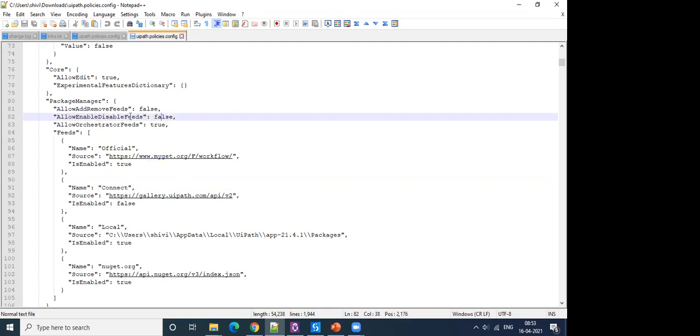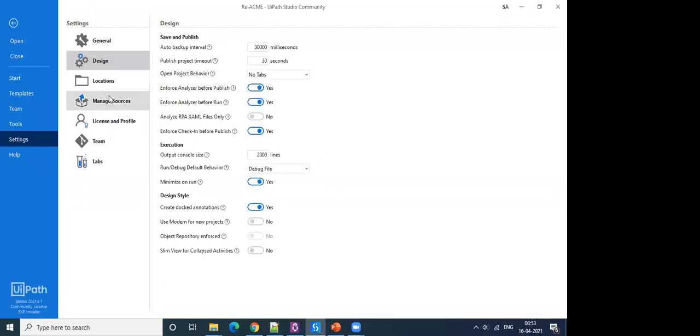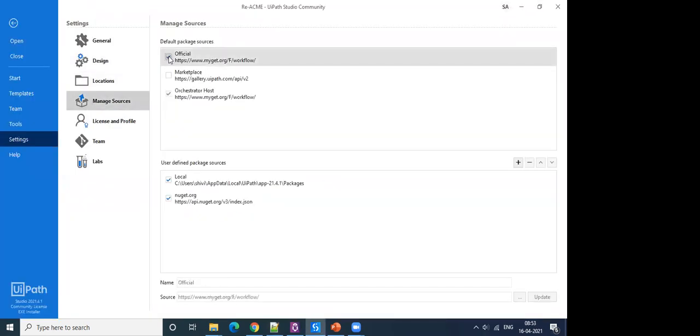If you set enable disable feeds as true, it will be like the way it is shown now, so you will be able to enable or disable. Otherwise, this will be grayed out.